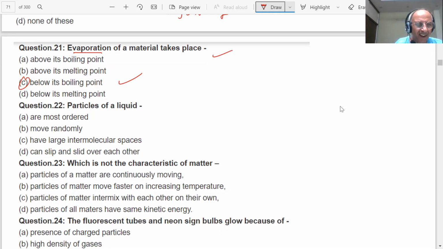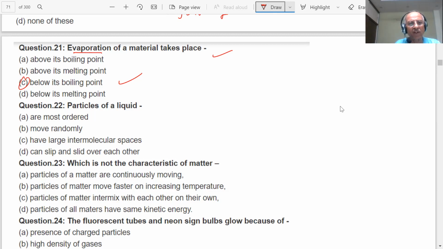Question 22. Particles of liquid are, student. Most ordered, move randomly, have large intermolecular spaces, can slip and slide over each other. Sir, D. Are they most ordered? No. Move randomly? Yes, they are moving, but not that randomly.